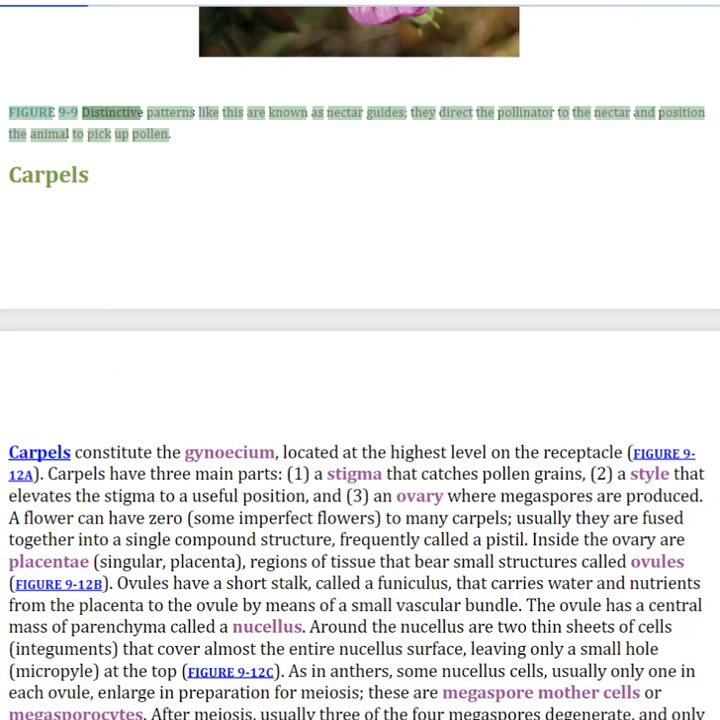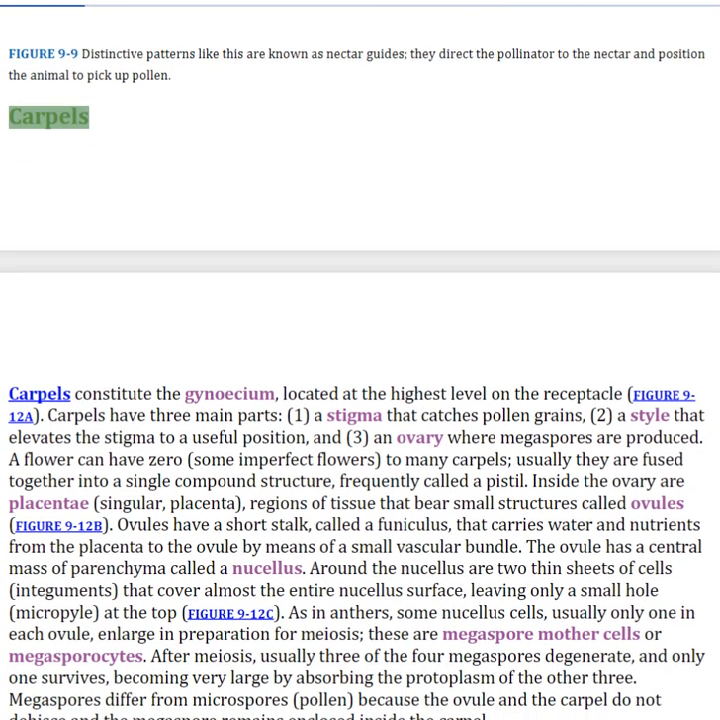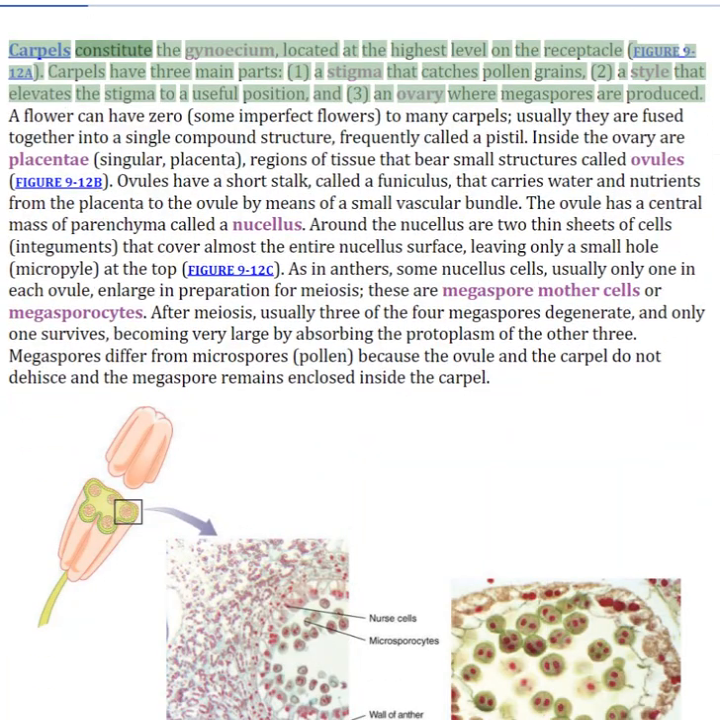Figure 9-9. Distinctive patterns like this are known as nectar guides. They direct the pollinator to the nectar and position the animal to pick up pollen. Carpels. Carpels constitute the gynoecium, located at the highest level on the receptacle. Carpels have 3 main parts: a stigma that catches pollen grains, a style that elevates the stigma to a useful position, and an ovary where megaspores are produced.